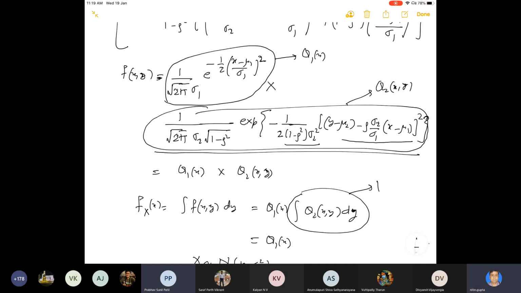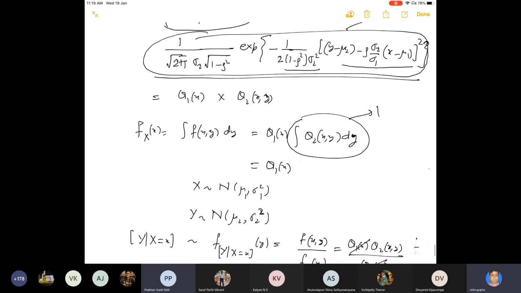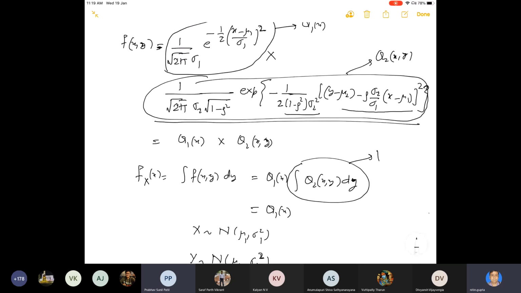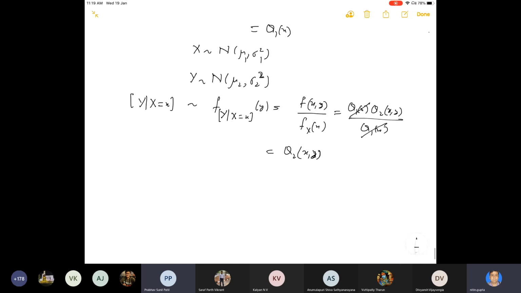This is a normal distribution, 1 by under root 2 pi sigma, where sigma here is sigma 2 under root 1 minus rho square, e raised to the power minus half, 1 upon sigma square, into y minus mu whole square. So here the role of mu is played by mu2 plus rho sigma 2 upon sigma 1 times x minus mu1, and the variance is sigma 2 square into 1 minus rho square.